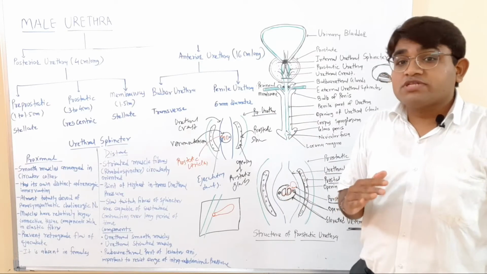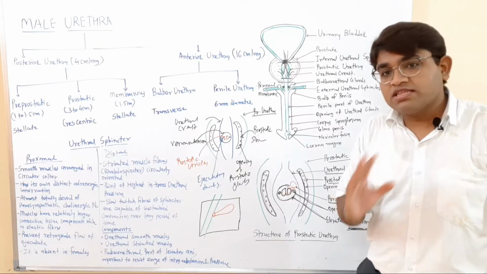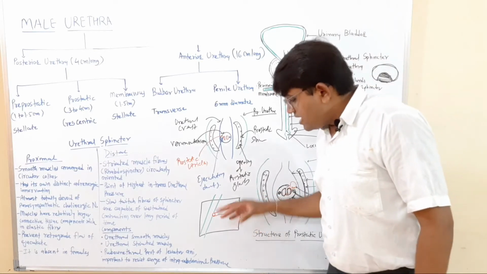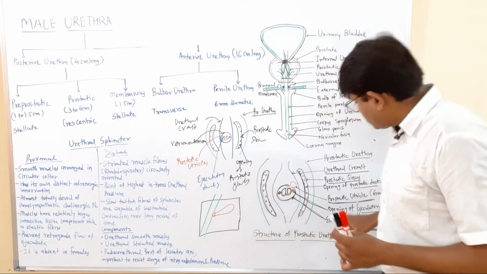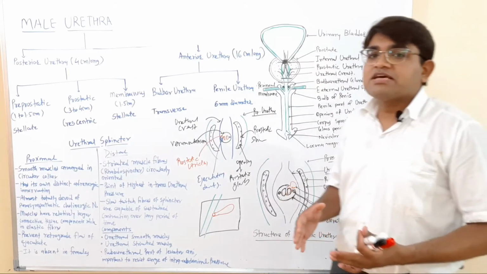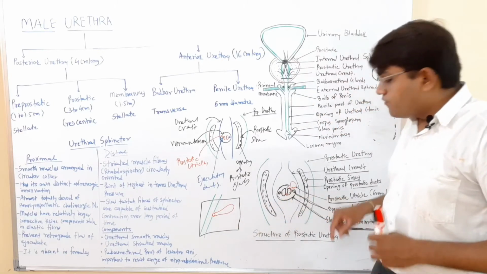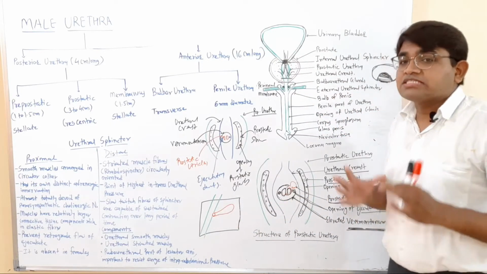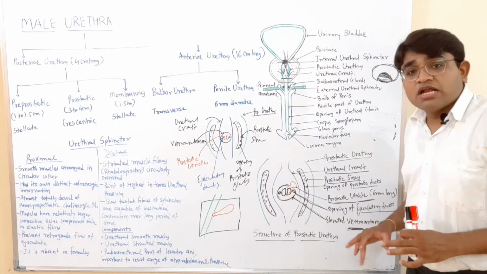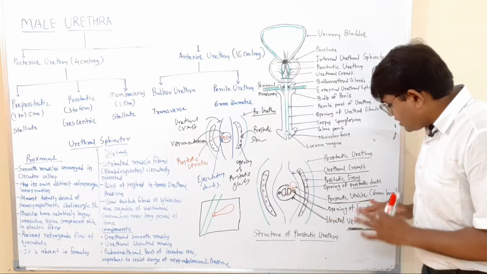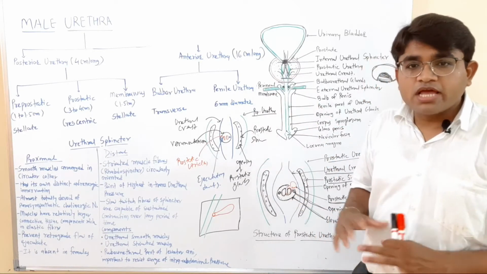As we know, the prostate is only a male organ, it is not present in the females, and the vagina is a female organ, it is not present in the males. So developmental changes occur in the males and the females. This structure, the prostatic utricle, resembles the vagina of the female, and it opens into the central part of the verumontanum in a slit like opening. You only have to know its length: the prostatic utricle is about 6 mm long, and it opens here into the prostatic urethra.